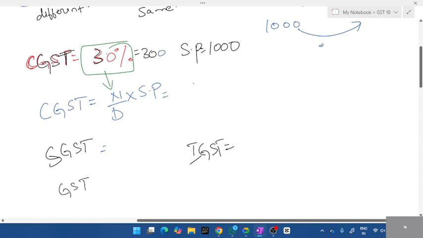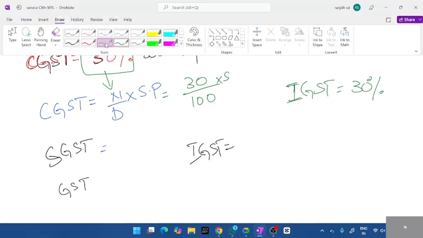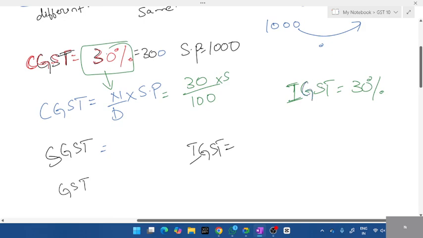That is nothing but the percentage given. How do you calculate this, students? 30 divided by what is the denominator? 100. For example, they'll give IGST. They'll mention IGST as 30%. So what is IGST? Is it interstate or intrastate? IGST is for which one? Different states, right? So interstate. So IGST is also known as GST. It's the same, 30%. We don't split it.